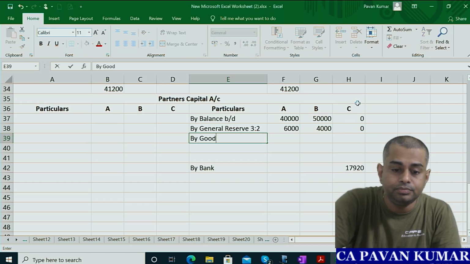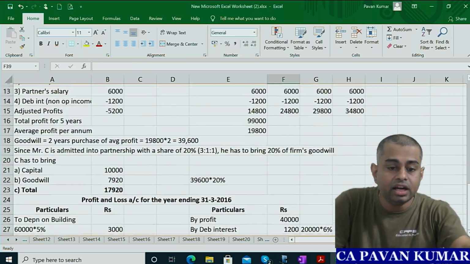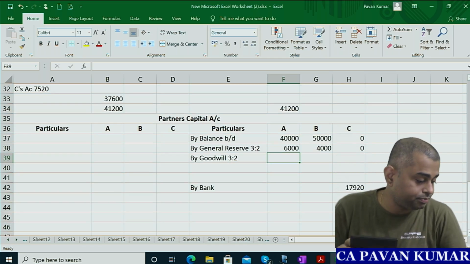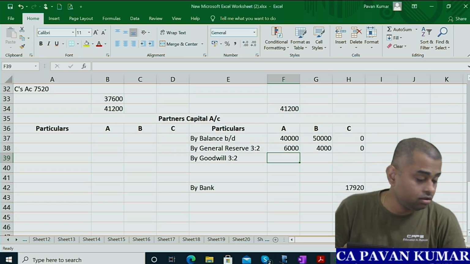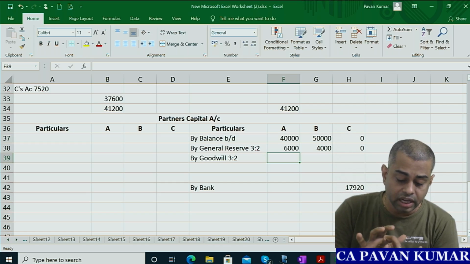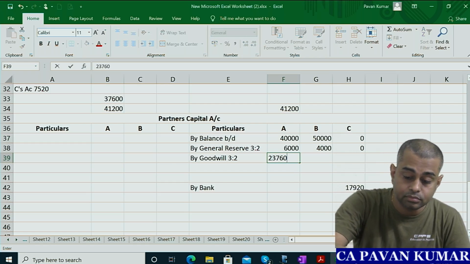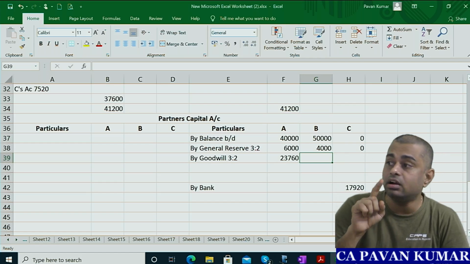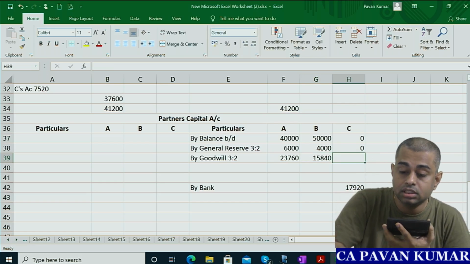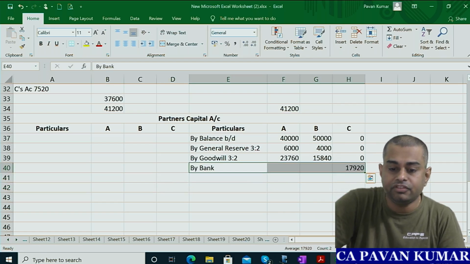And then by goodwill. Goodwill also we give in 3:2 only. Goodwill we calculated. What is the goodwill? 39,600. So take 39,600 divided by 5 portions. In that, 3 portions belong to first guy, 23,760. 2 portions belong to second guy. How much is it? 15,840. Third guy will not get anything. Then by bank, third guy came today, finally.